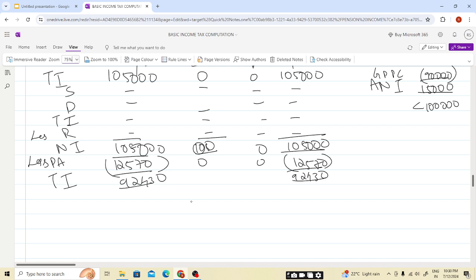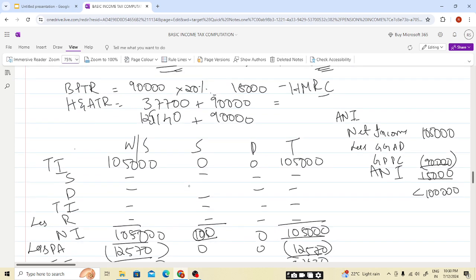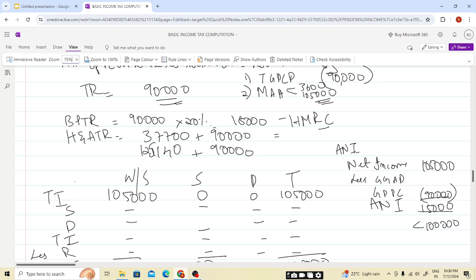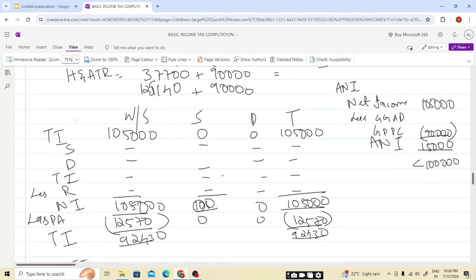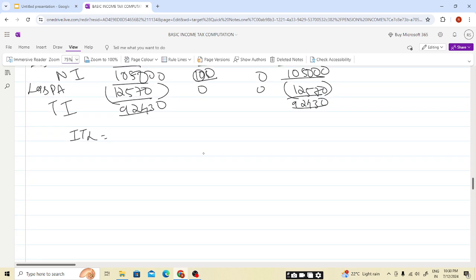92,430. The income tax liability: as our bands have been increased because it is a personal pension contribution, our band has increased from 37,700 plus 90,000, it will be 127,700 will be taxed at basic rate. So already this is within the basic rate limit. So 92,430 into 20%, students. This is clear. So it will be 18,486.